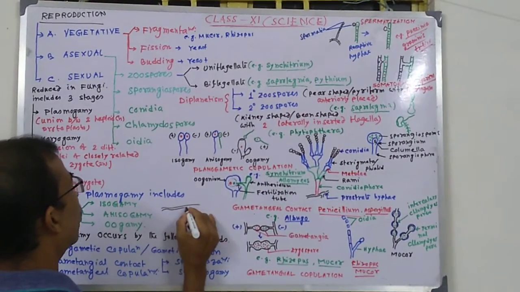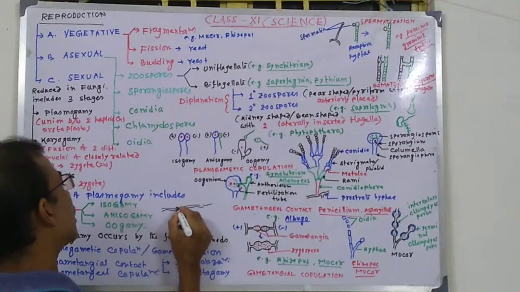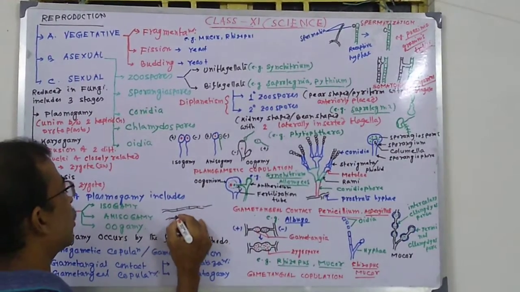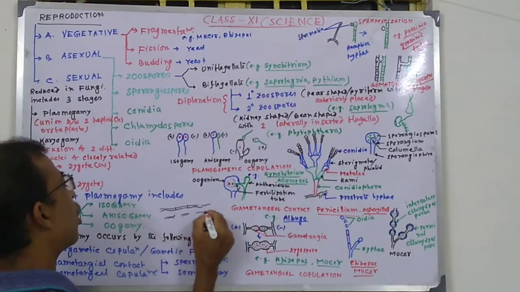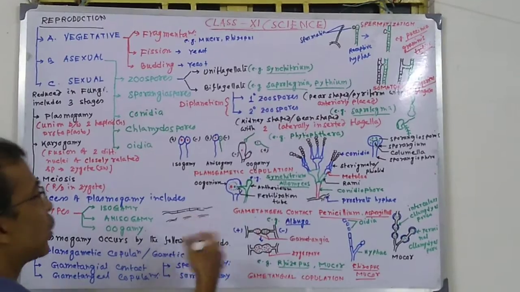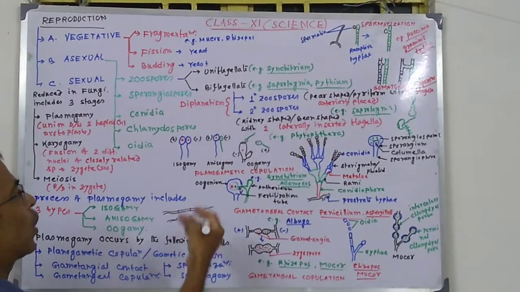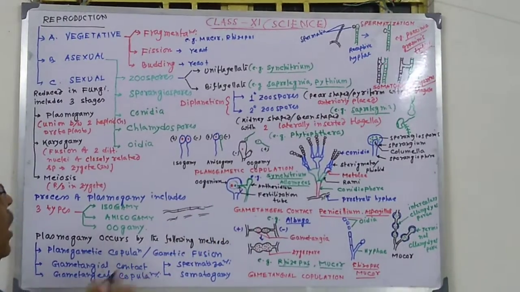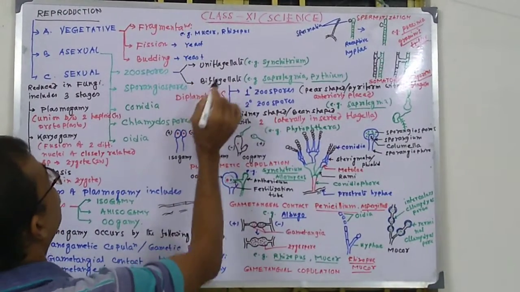So when these vegetative structures get fragmented, that is differentiated into small parts, each small part ultimately by growing matures into a new one, Mucor, Rhizopus.